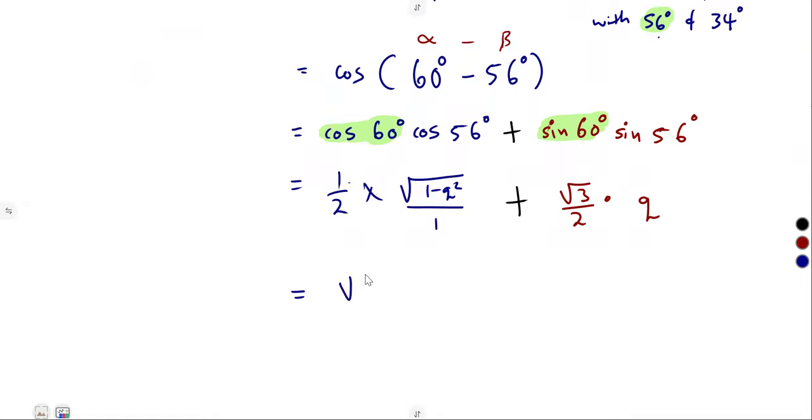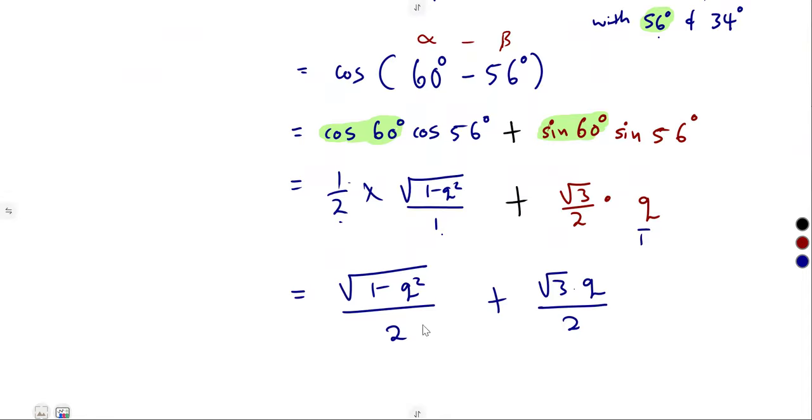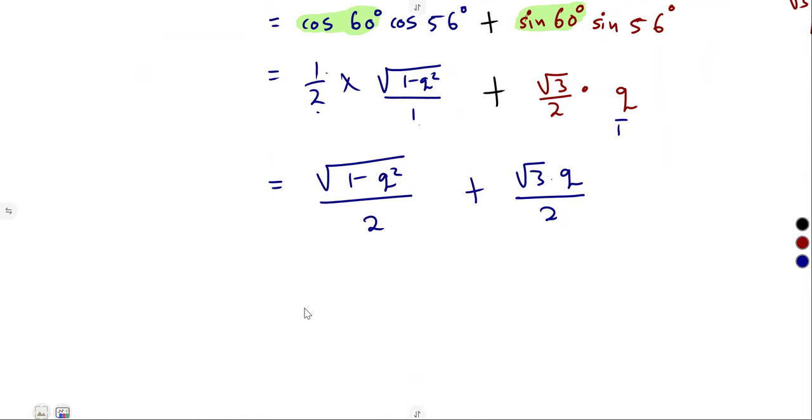1 times square root of 1 minus q squared over 2 times 1, which is 2, plus square root of 3 times q over 2. That's it, you're done. Or you can combine it into a single fraction since the denominators are the same.